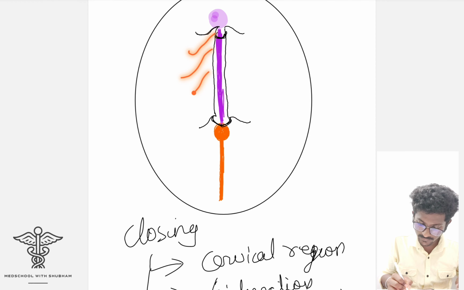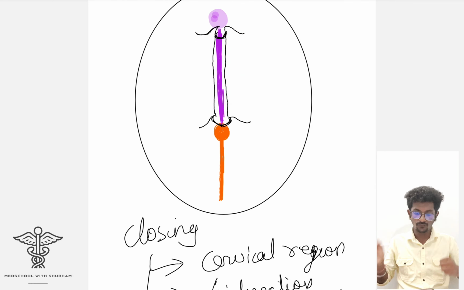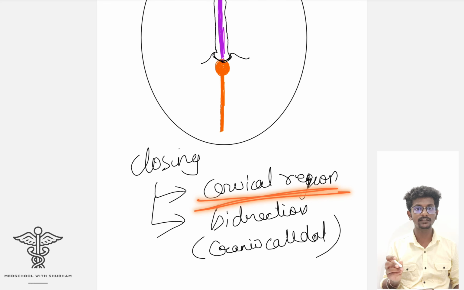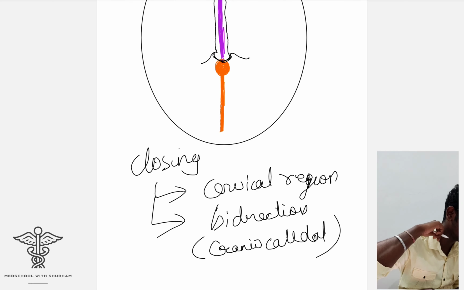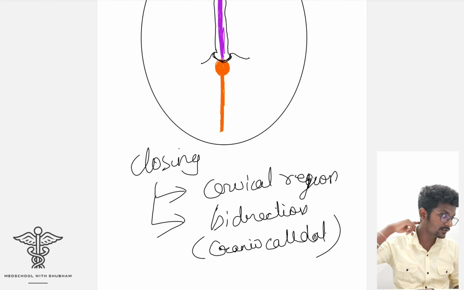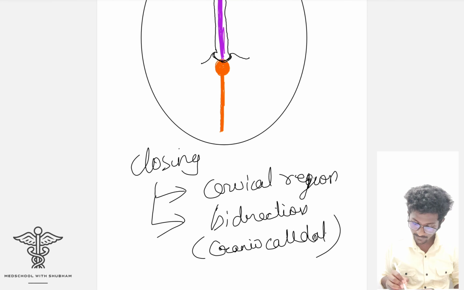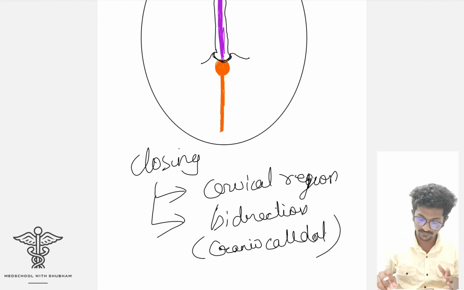This will be longitudinal, all over wherever the notochord is present. All over this, the neural fold is formed. Now the closing of this neural fold will take place. First it will take place in the cervical region, that is the neck region. Then it will go towards the cranial region and towards the caudal region. It will be bidirectional, that is, in the craniocaudal direction.